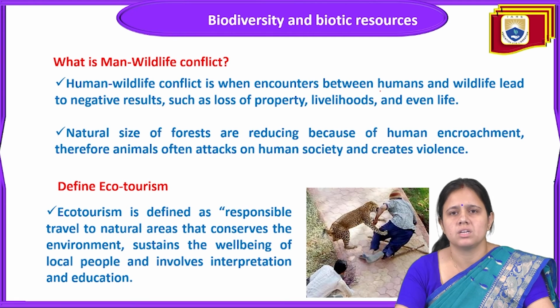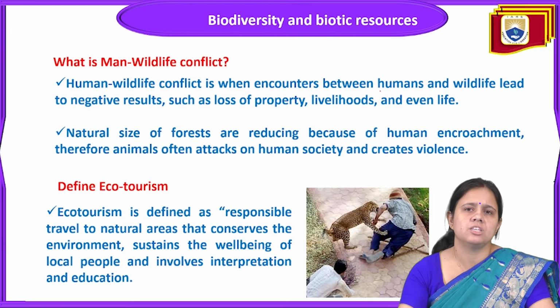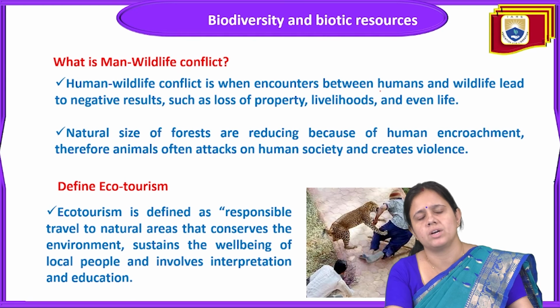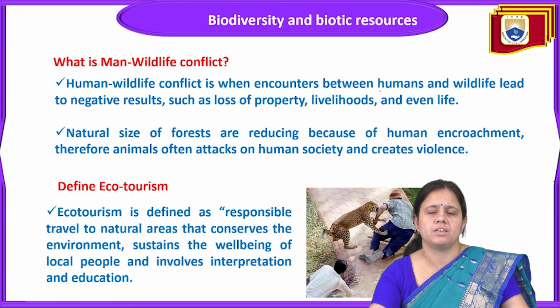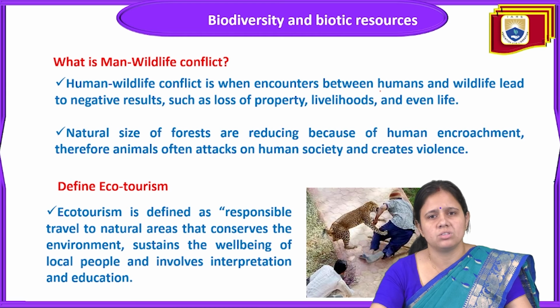It happens due to the reduction in forest size and human encroachment due to human activity, anthropogenic activity, due to development and urbanization. Human beings are entering into the forest territory, and due to that, animals will attack the human beings or sometimes the society. This is man-wildlife conflict, and it is a very serious issue, and now there is great tension toward this man-wildlife conflict, and it is happening everywhere. You can see in the south areas also, elephants attack human beings. Sometimes human beings will kill the elephants like that.